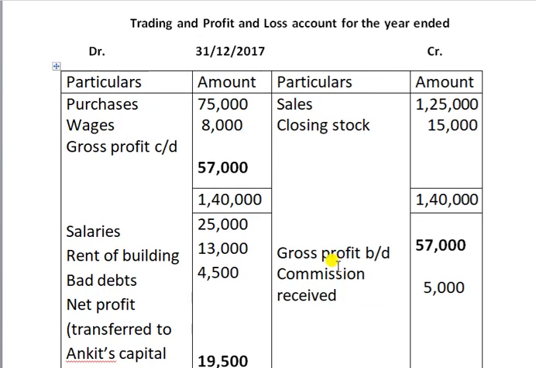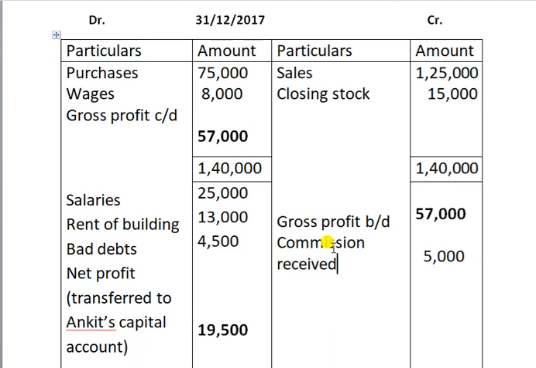Here, this year we are discussing partnership. That means minimum 2 members, maximum 50 members. Then, in the absence of partnership deed, some provisions and some rules we discussed. About salary, this salary is not the partner's salary.